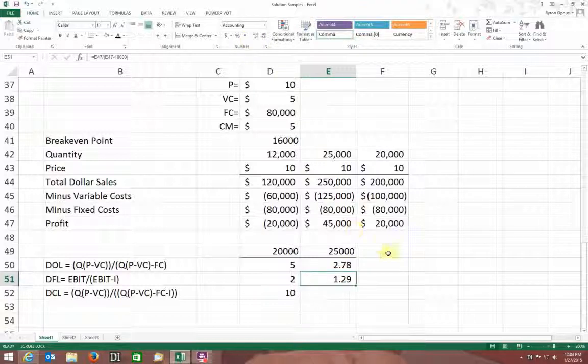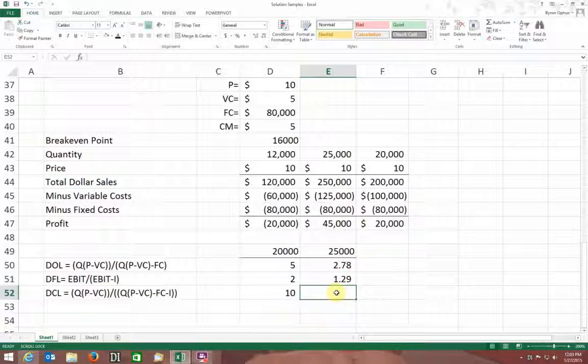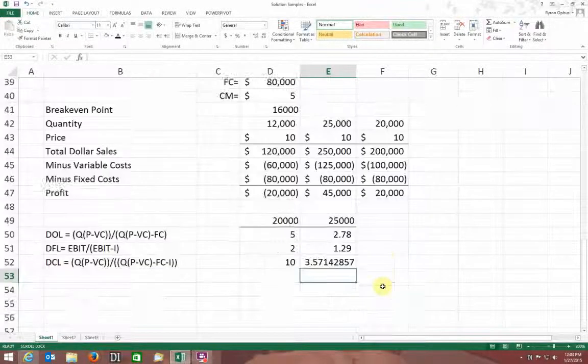So 1.29. So what's my degree of combined leverage? Actually, I'm going to just do it the easy way. Equals this times this: 3.57. Okay? So a fairly simple way to do it.